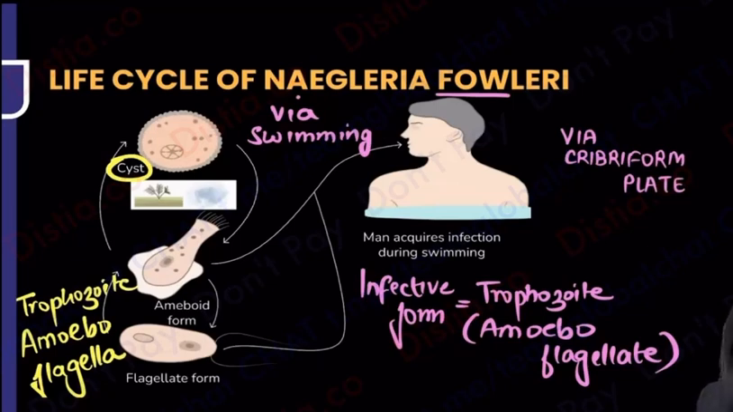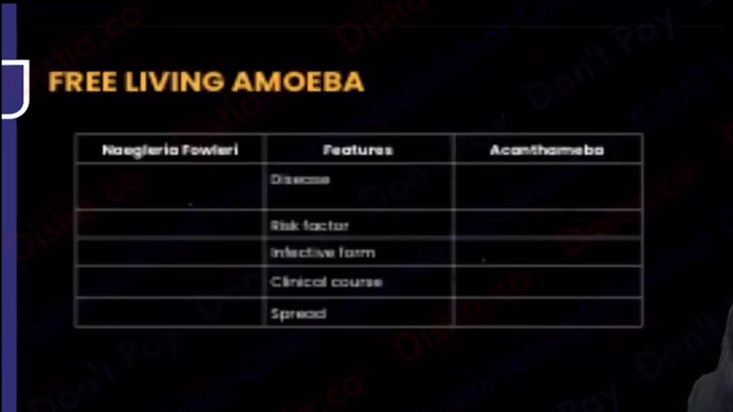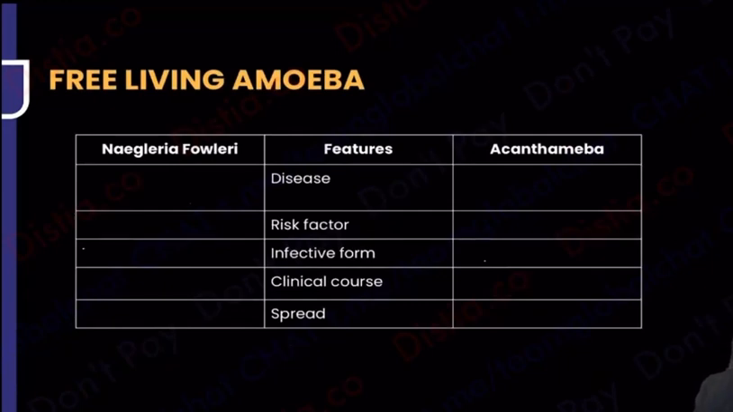Right? So now what will happen, that blue color water that I want to show you over here is going to go via the nose and reach the brain. How will it reach the brain? From the nose, cribriform plate. From the cribriform plate, it's going to reach the brain. So it's going to reach the brain and it's going to cause PAM. What is PAM? That is what I can tell you. The first thing about Naegleria fowleri is it causes a disease called primary amoebic meningoencephalitis. That is what I'm calling PAM.